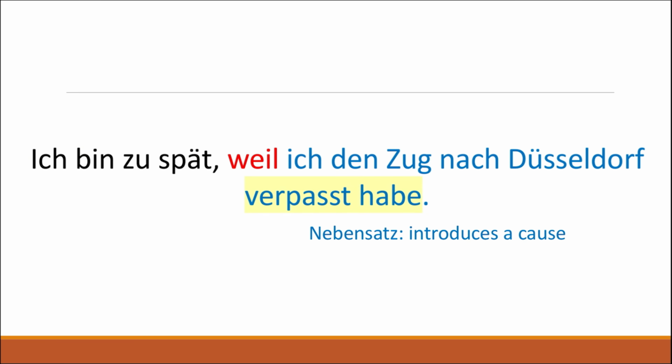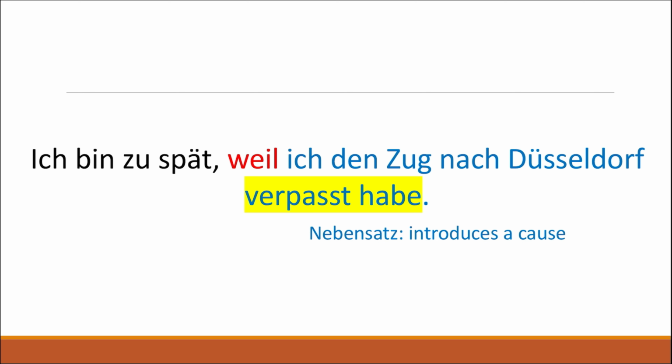Now, it is also very important to remember that we're talking about subordinate clauses, because we have the conjunction weil, which is a subordinate conjunction, and we said that the verb always comes right at the end of the clause. But we also have another peculiarity: if we have a complex verb, or a verb out of two words, such as in this case verpasst habe, which would be ich habe verpasst, which means I missed, the position of the two words is going to change.